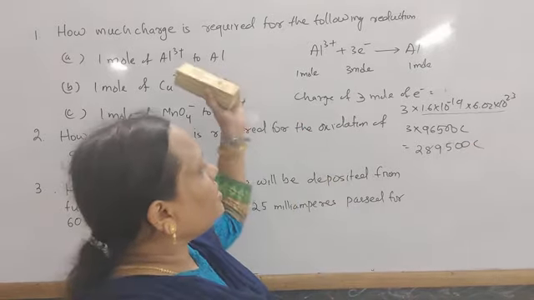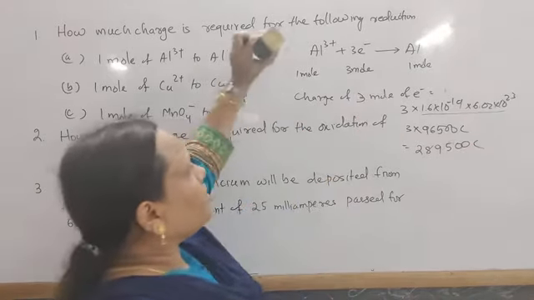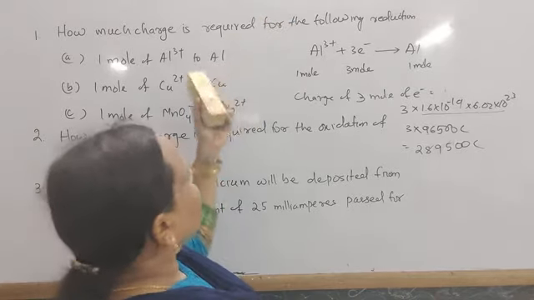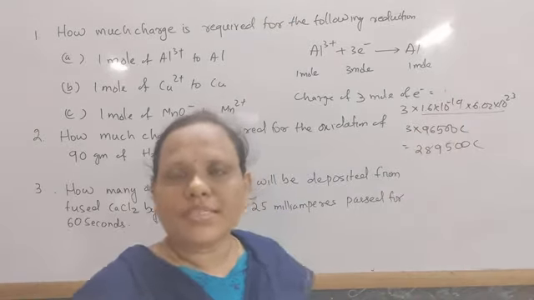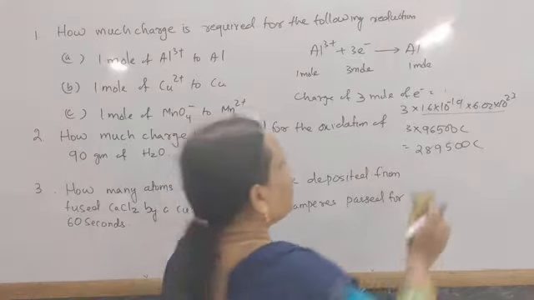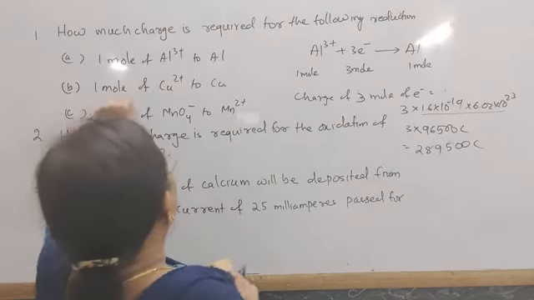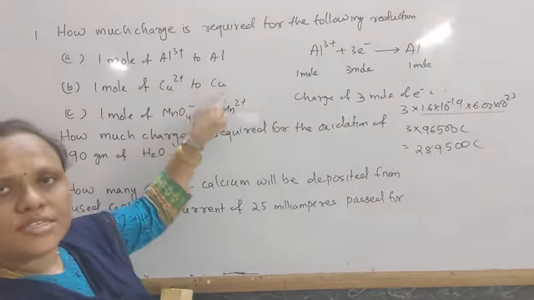So this is the charge required for the conversion of 1 mole of Al3+ to aluminum, or simply 3 Faraday.